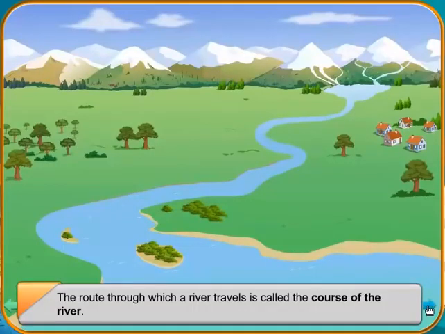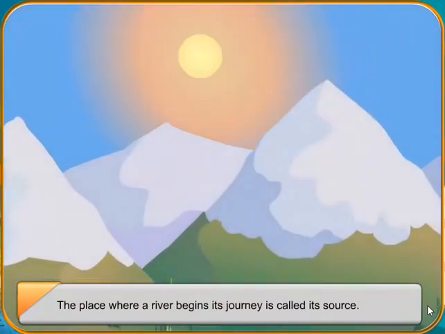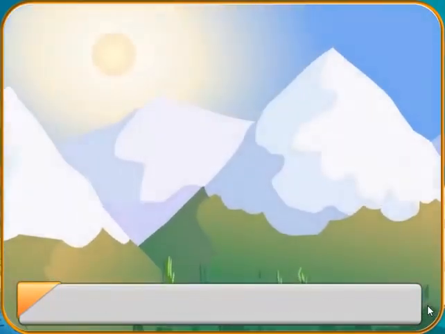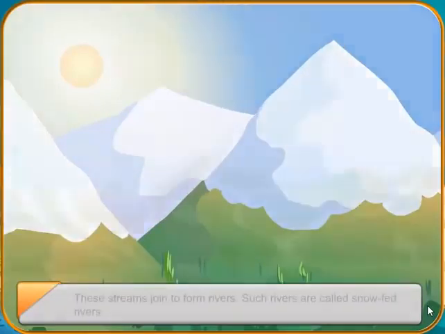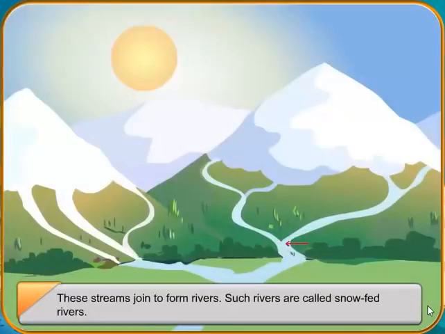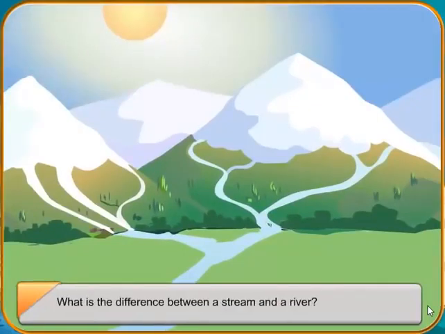The route through which a river travels is called the course of the river. The place where a river begins its journey is called its source. The source of some rivers is in the snow mountains. When the snow melts in summers, the water flows down the mountains in small streams. These streams join to form rivers. Such rivers are called snow-fed rivers. What is the difference between a stream and a river?